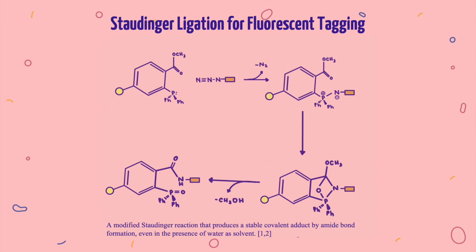As shown in the slide, the methyl ester modified phosphine can have a fluorescent probe attached, which can then react with the azide-tagged protein to observe its expression. In the original reaction, the researchers linked the phosphine compound to a sugar, sialic acid.